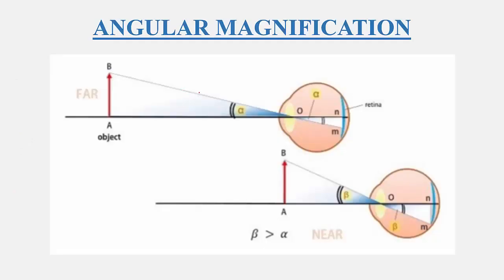Before studying optical instruments like microscopes and telescopes, first we have to know what angular magnification is.